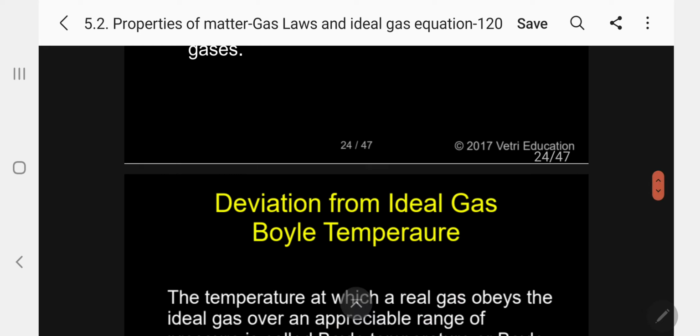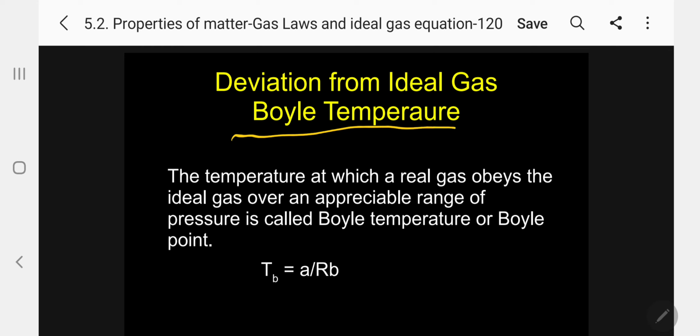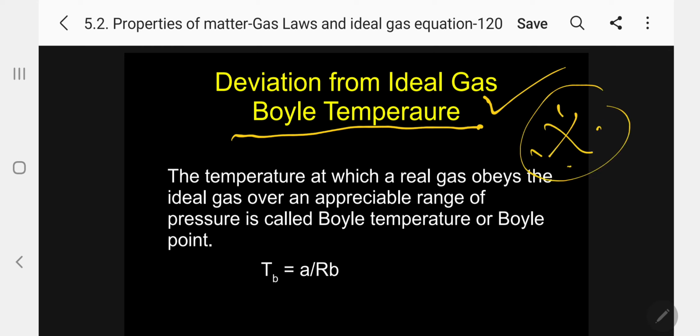Now, under the deviation from ideal gas, I am introducing one temperature called Boyle temperature. Very, very important. Please remember, my dear students. What is Boyle's? We already know about Boyle's law. PV equal to constant, P1 V1 equal to P2 V2. We have already seen. So, the temperature at which a real gas obeys the ideal gas over an appreciable range of pressure.